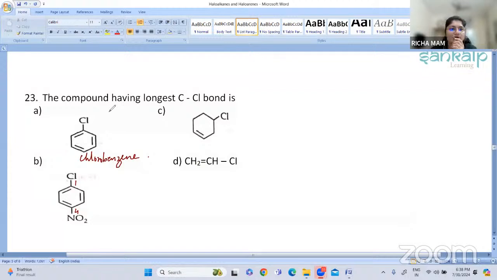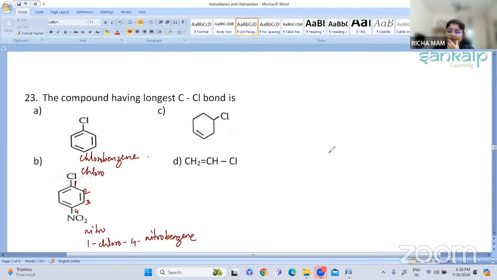I said the compound having the longest C-Cl bond among the four. Now, which are these four options? The first compound is chlorobenzene. Then the second one, option B: one, two, three, and at the fourth position you have nitro. When you write the name, this is chloro and this is nitro, and we follow alphabetical order. So it will be 1-chloro-4-nitrobenzene. Then what is option C?